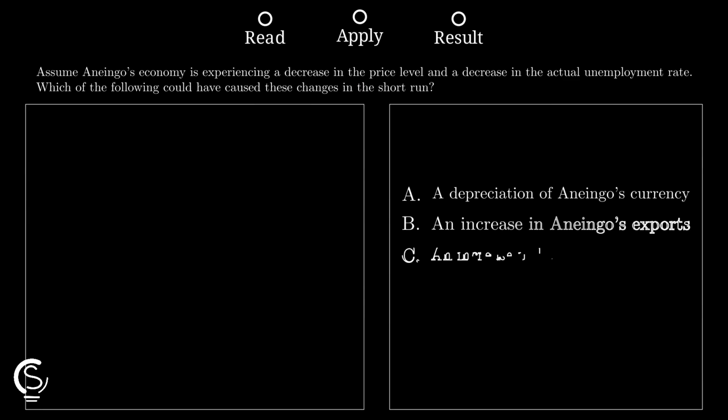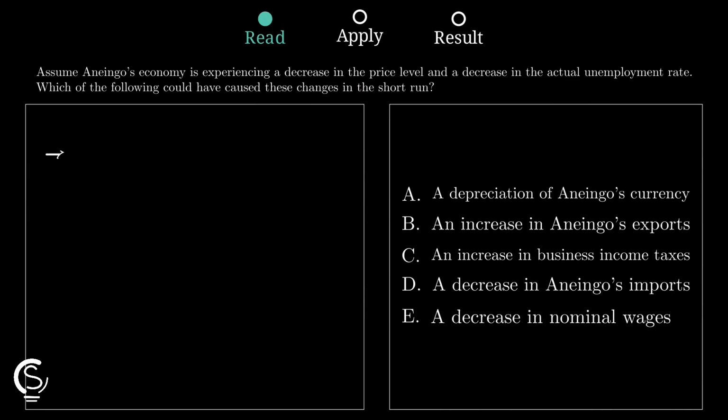A fall in the price level plus a fall in actual unemployment means output rises while prices drop. So aggregate demand is not the driver here because demand usually pushes prices up. That pattern matches a rightward shift of short-run aggregate supply, since more output lowers unemployment and the bigger supply pushes the overall price level downward at the same time.